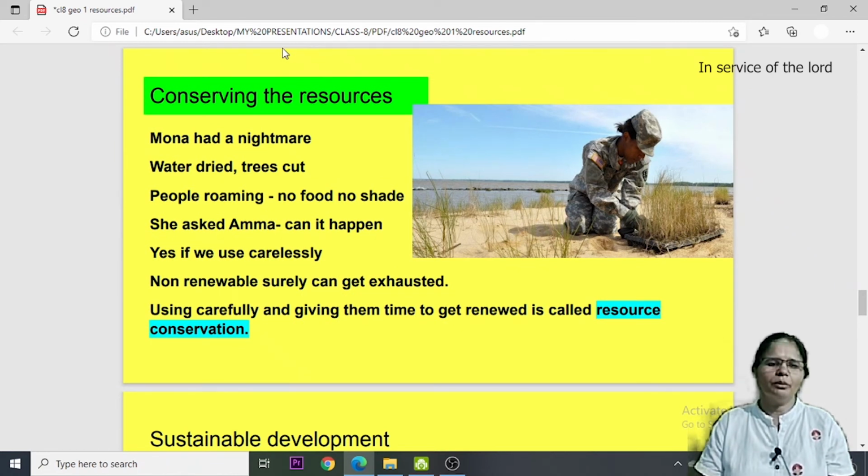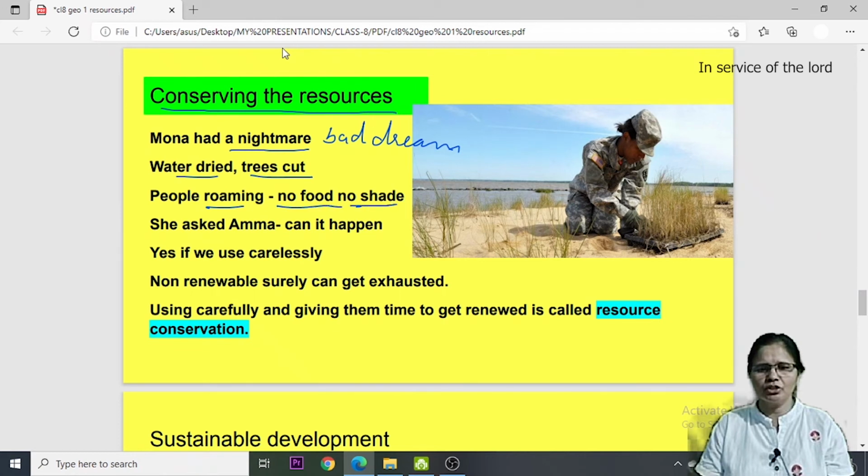What do you mean by conserving the resources? Conserving means preserving something for future use. Mona had seen a nightmare. Nightmare means a very bad kind of dream. In that dream, she saw that all the water had dried up, all the trees had been cut, and people were roaming here and there. There was no food to eat, and no shade of trees to sit under.